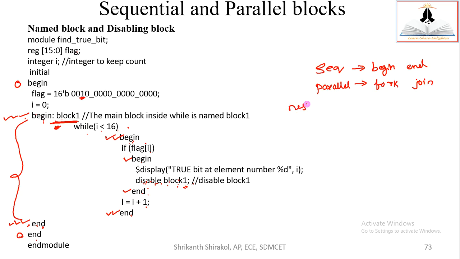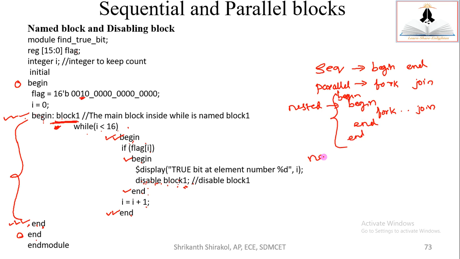Then we used nested blocks wherein within begin and end we got fork as well as join. So this is nested block, and within begin and end you can have one more begin and end. So I begin here, end here. You can nest begin and end also combining with fork and join also. So this is nested block.